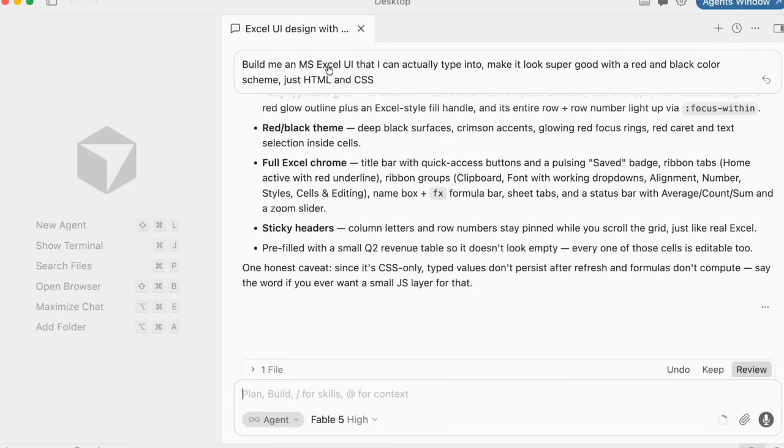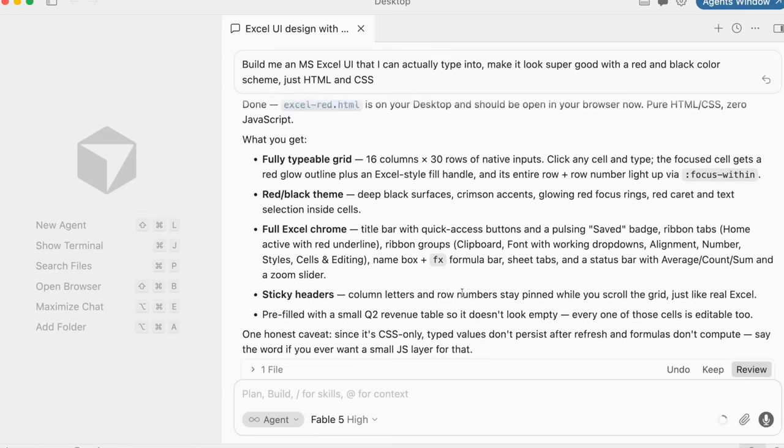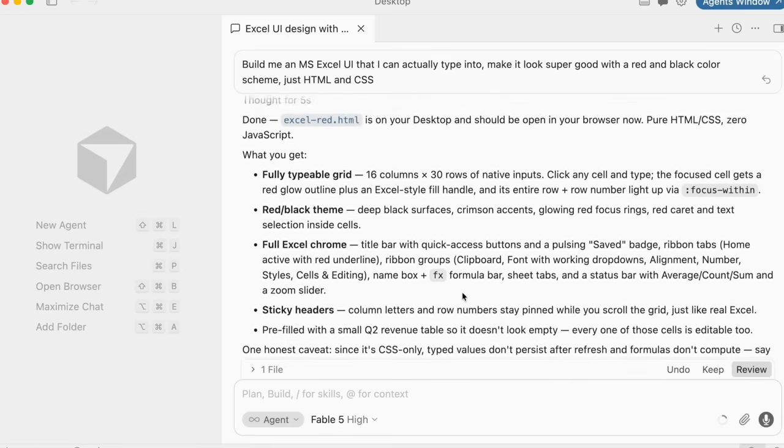Build me an MS Excel UI that I can actually type into, make it look super good with a red and black color scheme, just HTML and CSS. So typed values don't persist after refresh and formulas don't compute. Say the word if you ever want a small JS layer for that. So it's mentioning the shortcoming. It's completely honest here. It's completely transparent. One thing that I love about Anthropic in their models, this is very honest here.